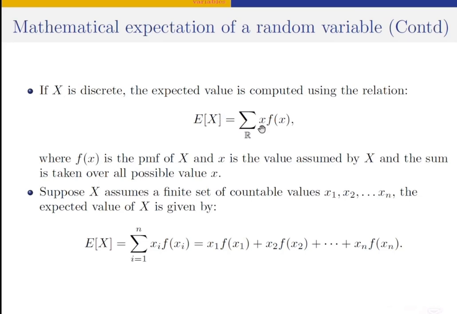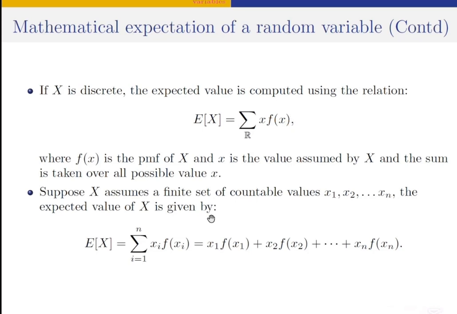By now, we should be used to this nomenclature of taking the uppercase letter as the random variable itself and the lowercase letter as the value assumed by the random variable.